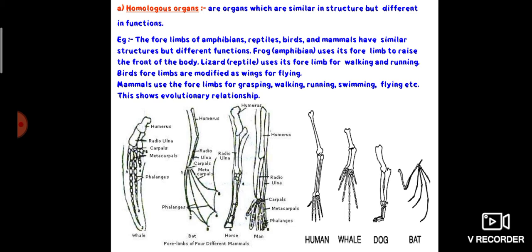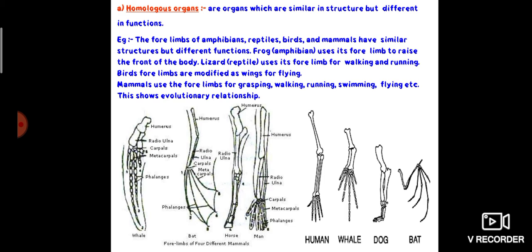The forelimbs of amphibians, reptiles, birds and mammals have similar structure but different functions. For example, a frog uses its forelimb to raise the front of the body. In case of lizard, it uses the forelimb for walking and running. In case of birds, they use their forelimb as wings for flying. Then mammals, we use the limbs for grasping, walking, running, swimming, flying, etc. So these show the evolutionary relationship between these organisms.